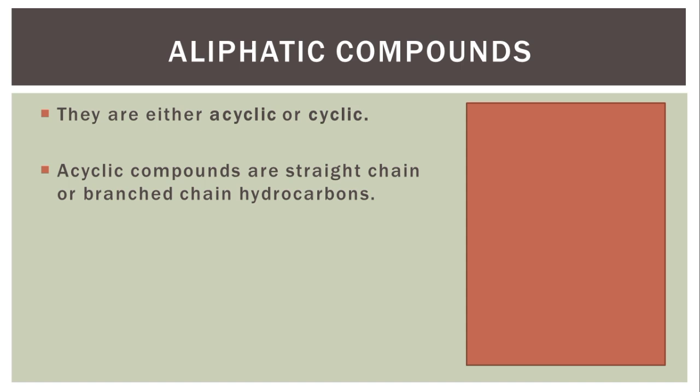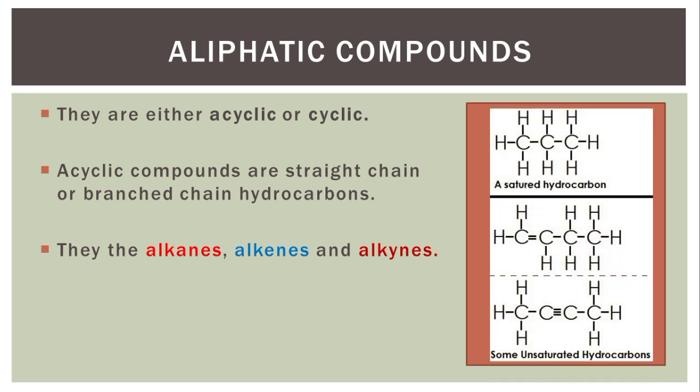Now what are acyclic compounds? When you are drawing their structure, they can either be straight chain or branch chain, which means that they have branches. Those branches, by the time we get into the class in full, we call them isomers. Then these acyclic compounds, their family includes alkanes, alkenes and alkynes. And this is the diagram of how they look.